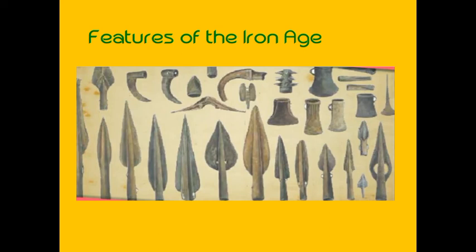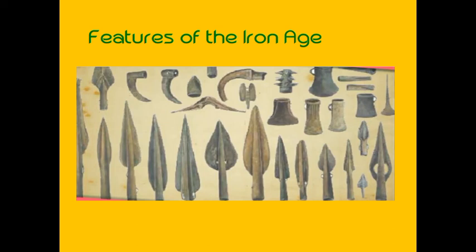Iron tools and weapons could be sharpened when they became blunt. Like you sharpen your pencil when it becomes blunt, in the same way we sharpen tools made of iron when they become blunt. So bronze tools had to be cast again. This took a long time, because for a bronze tool you have to melt it to make a new shape, so that takes time. Clear, children? But iron we can easily change and sharpen, so that is good. That's why people preferred iron more than copper and bronze.